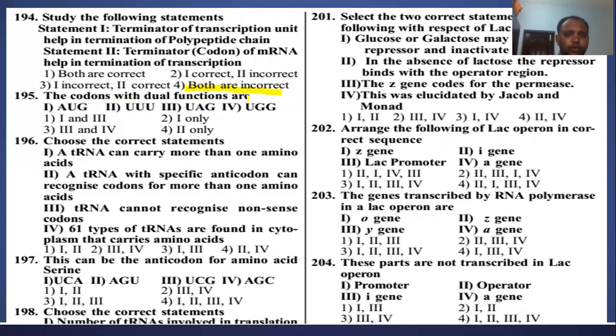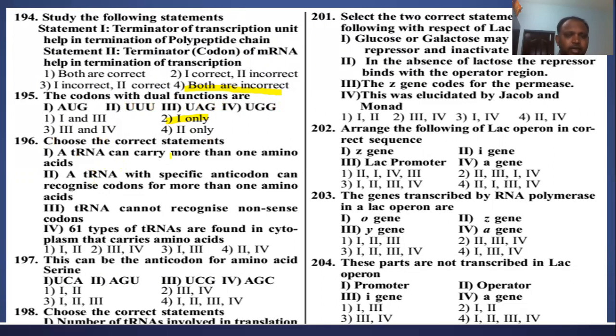The codon with dual functions, we studied, is AUG. AUG acts as a start codon and also codes for methionine, right? But the remaining are only one or the other: UUU codes for phenylalanine, UAG acts as a terminator codon, UGG codes a different amino acid. So the second option is right. AUG has only dual function. So choose the correct statement.